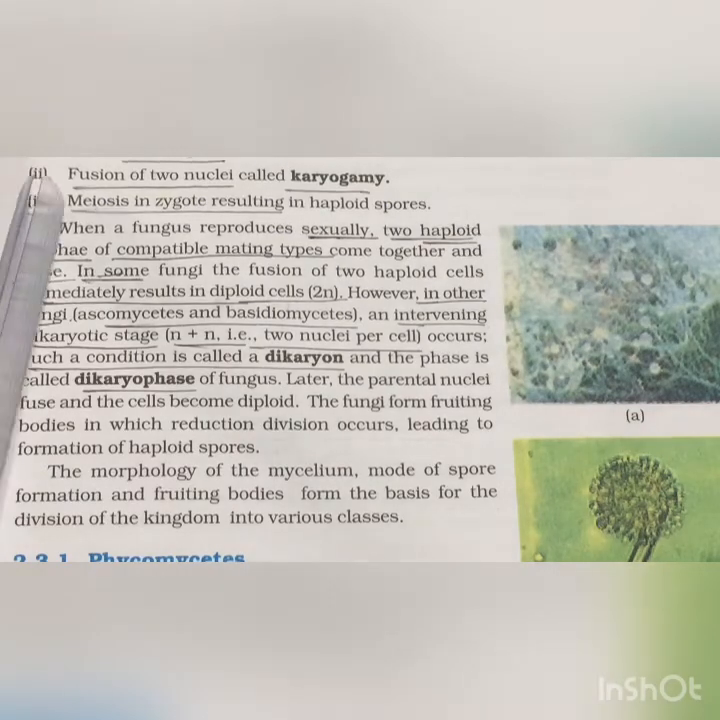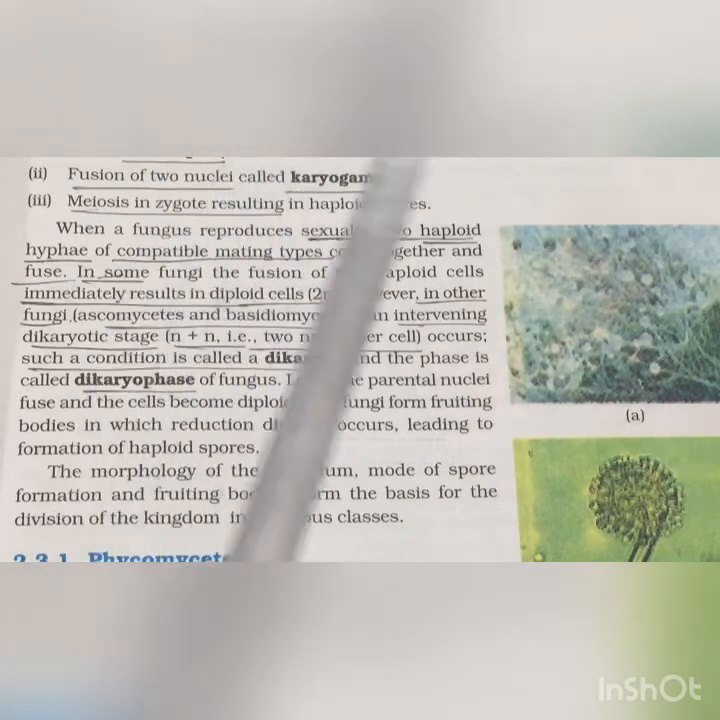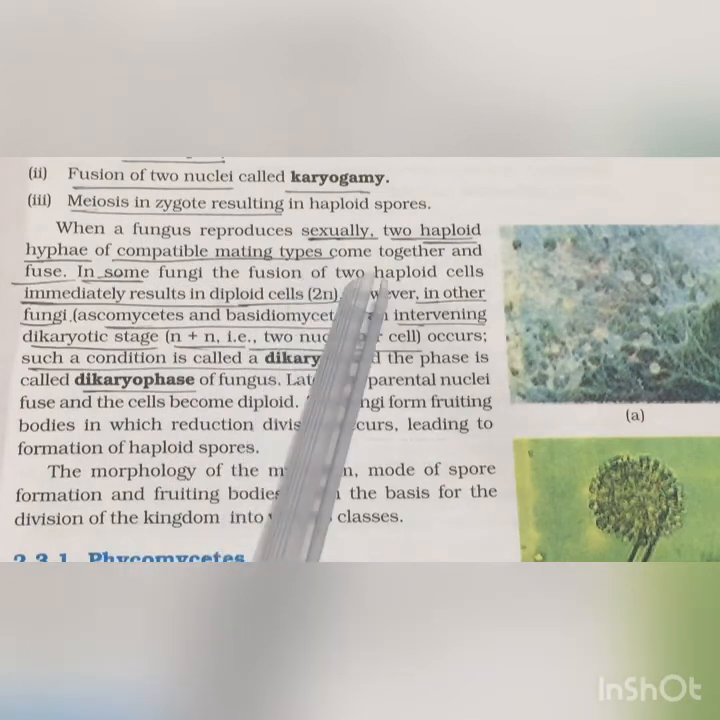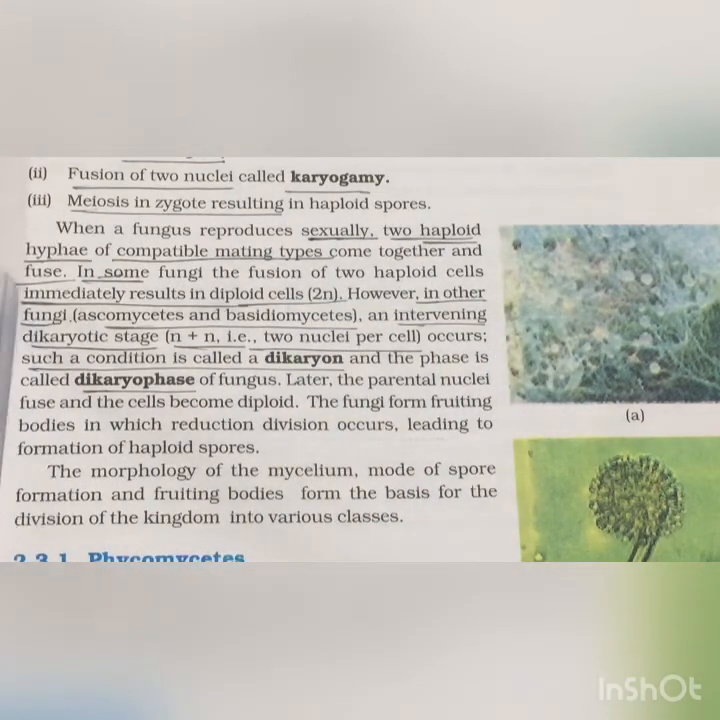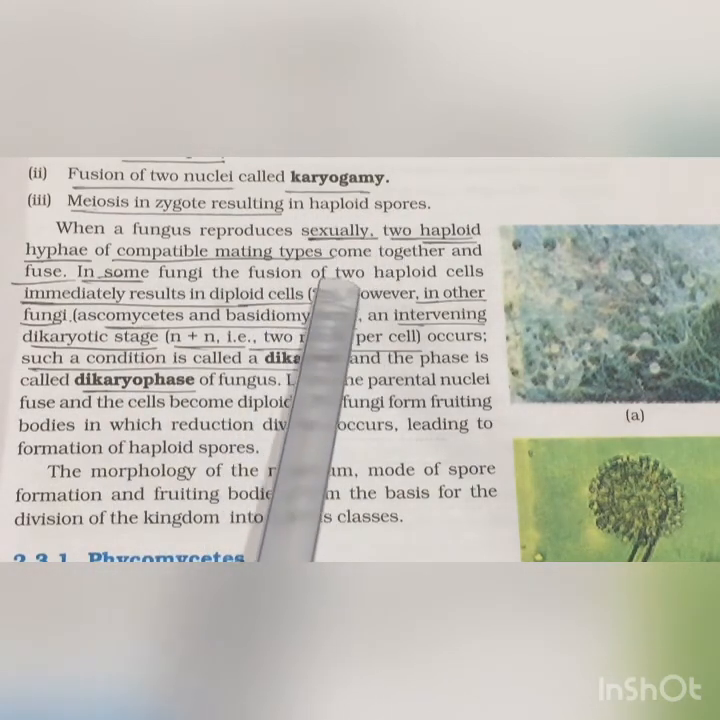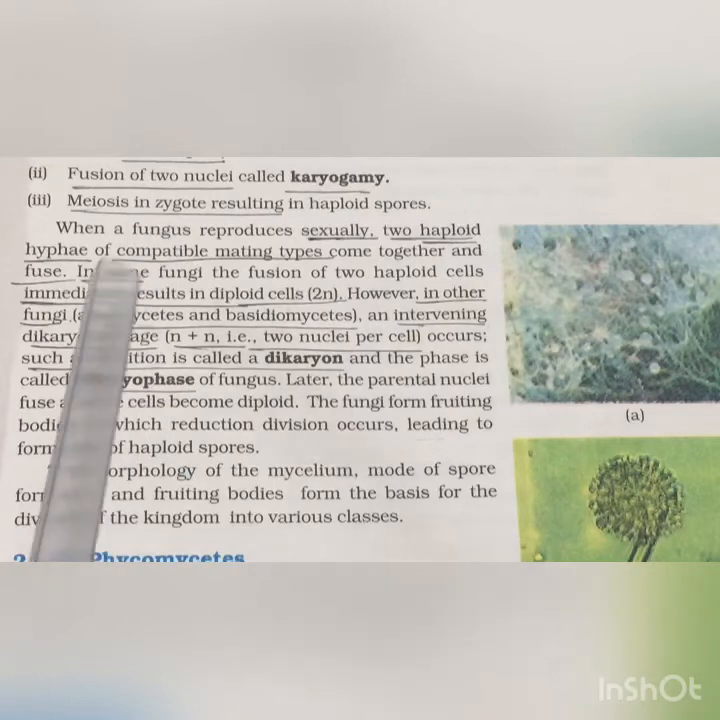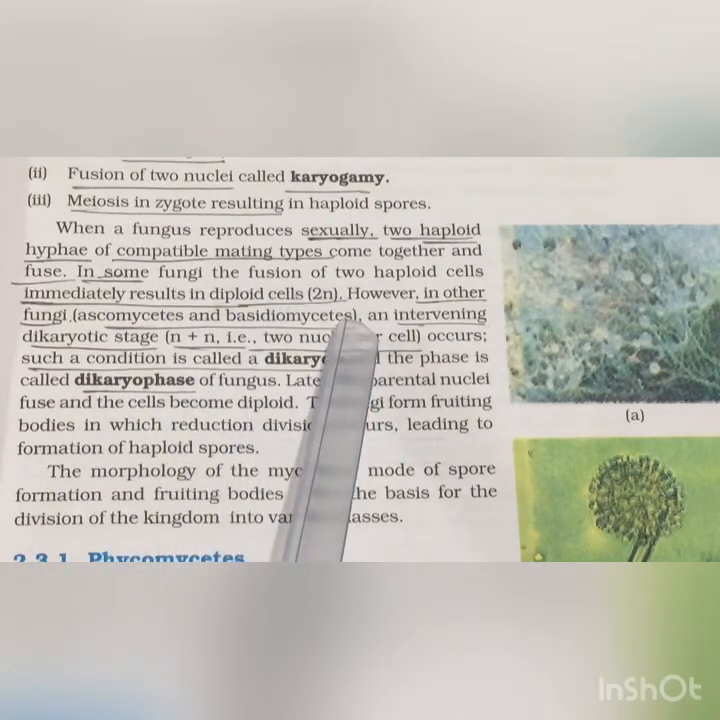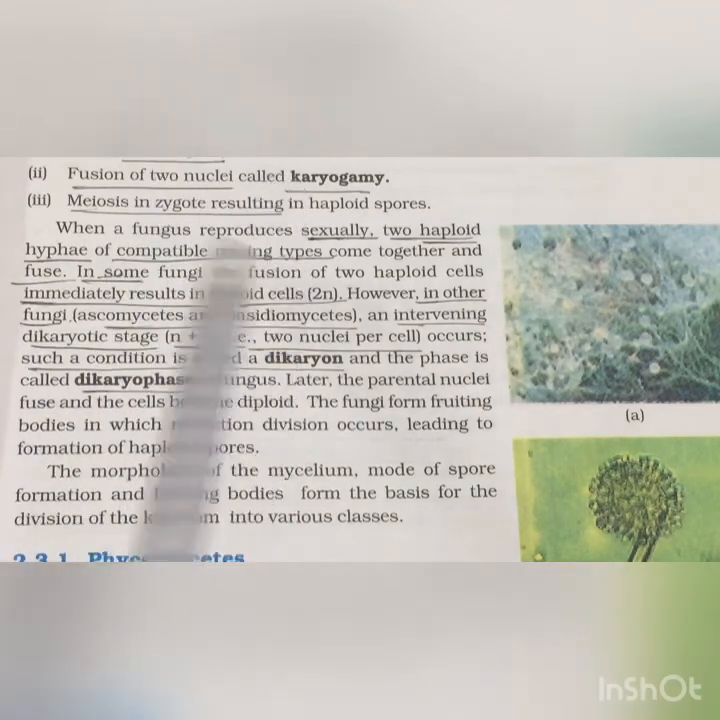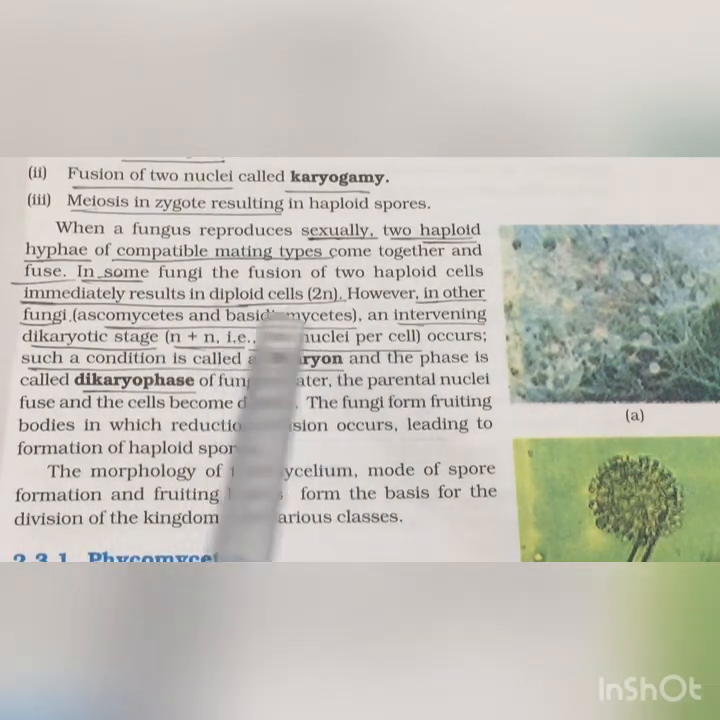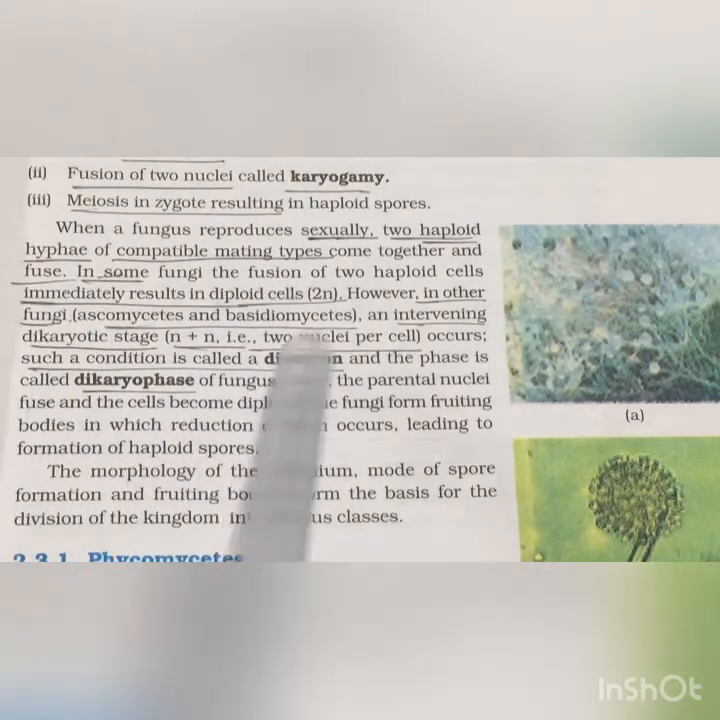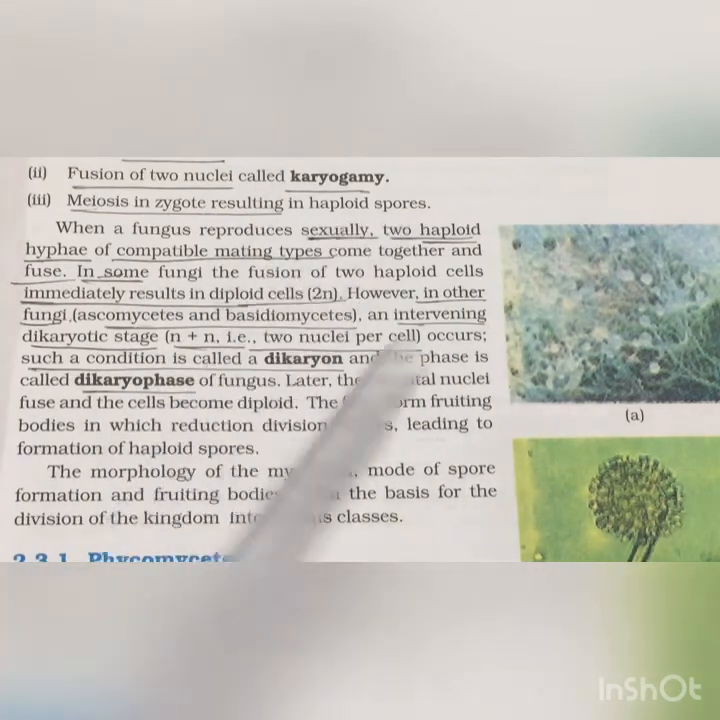As you can see, when the fungus reproduces sexually, the two hyphae which are haploid, if they are of compatible mating types, come together and fuse, which results in the formation of a diploid cell, that is 2N. In some cases, like in Ascomycetes and Basidiomycetes, there is an intervening dikaryotic stage where the formation of the zygote does not take place and the cell has two nuclei, that is an N plus N composition. This is called a dikaryon, and this phase is called the dikaryon phase of the fungus.